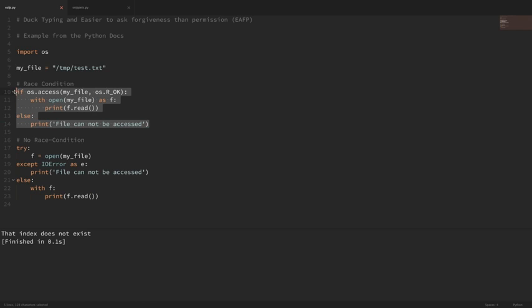is to comment out this code here. So in this example, we're just trying to open the file. And if we can't do it, then we just throw an IO error and say that the file cannot be accessed. And then if we can, then we take the file and print it out to the screen. So you can see that it's just continuing that theme. Instead of asking if we can do something, we're just trying to do it. And if it works, then great. And if not, then we catch that error and handle it as we want.